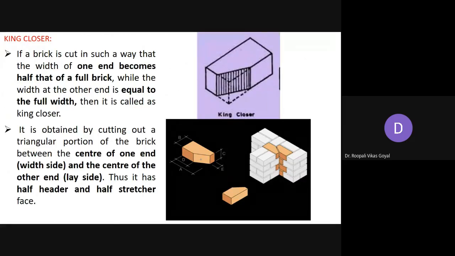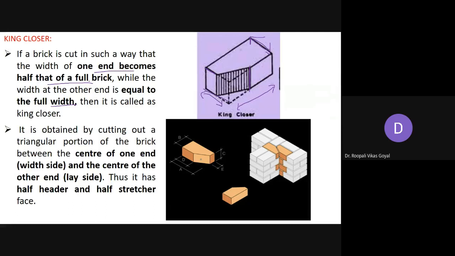Next is king closer, okay. So now the king closer: if we cut the brick in such a way that one end becomes half of that of the full brick. Here you can see this is your stretcher side and this is your header side, okay, lengthwise and widthwise. So halfway we are cutting here, okay, while the width of the other end is equal to the full width. So here this width is half, but at the other end the width is full, okay. So यहाँ से भी आपने हाफ कट किया, width wise भी हाफ कट किया, and at one end it has half width, but at the other end it is full width.